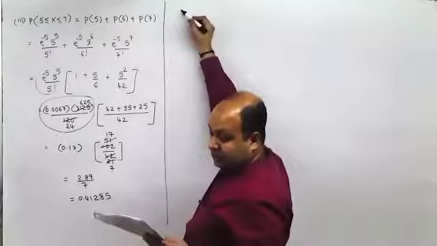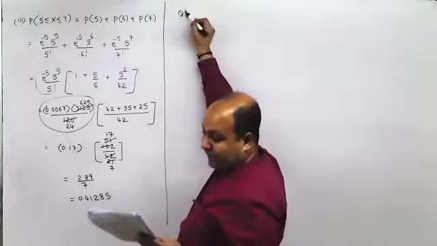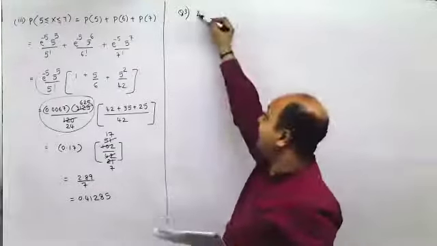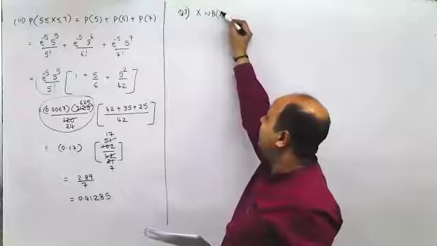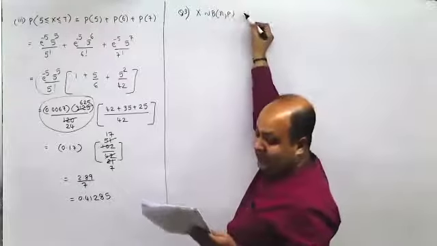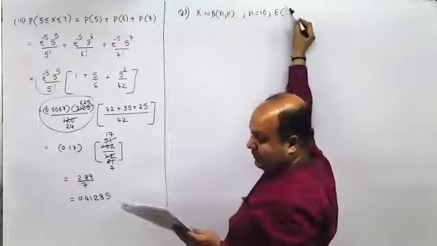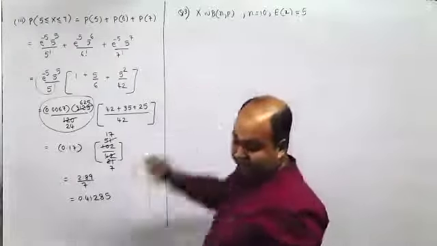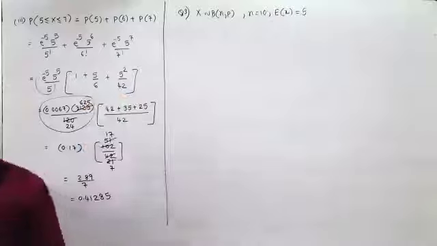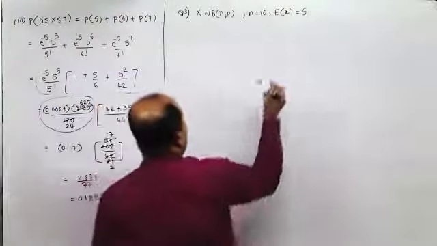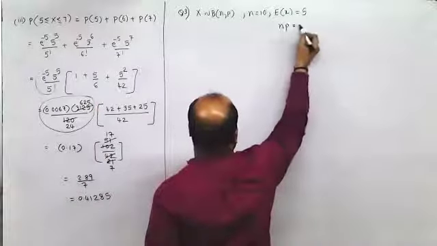Next one is question number 3, where they have given x is a binomial variate with two parameters n and p. N is equal to 10, E of x equal to 5. Using the following activity, find p and variance of x. Now, since this is a binomial variate, expected value of x is n into p is 5.